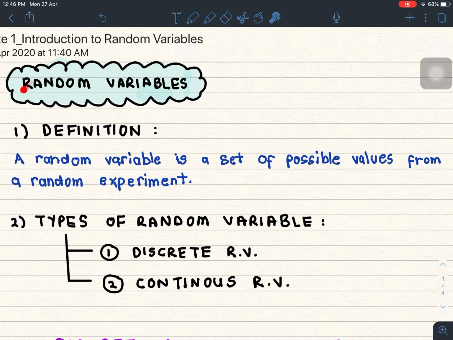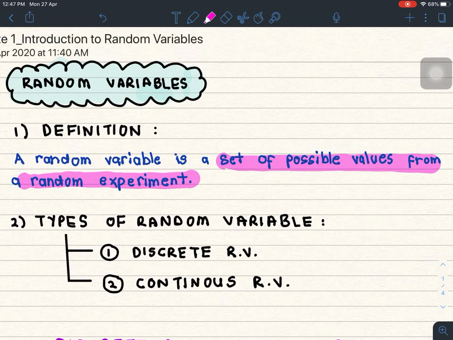So, random variable, the definition. Now, a random variable is a set of all possible values from a random experiment. Alright? Now, what is a random experiment? A random experiment is actually a process for which the outcome cannot be predicted with certainty.